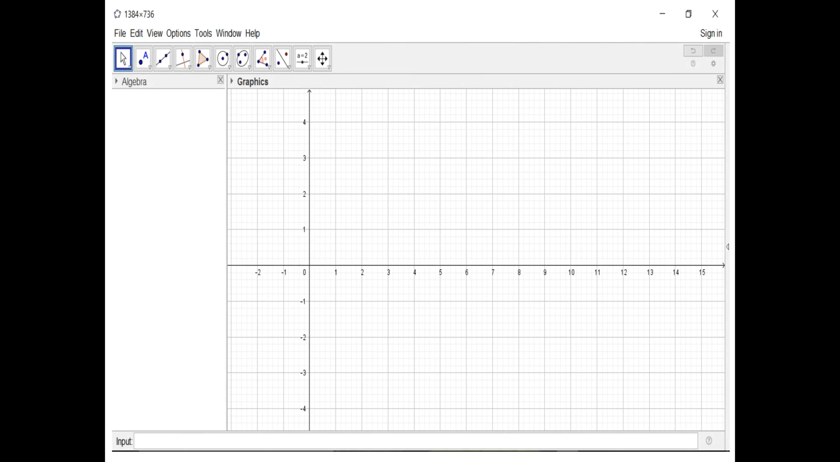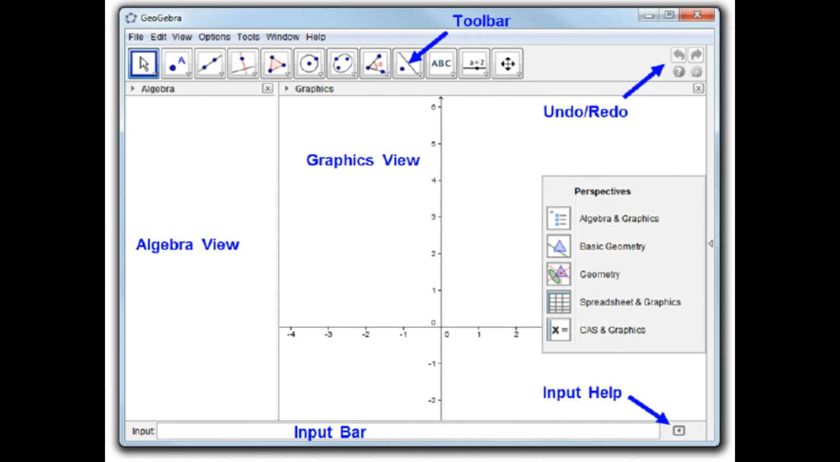Let us have a close look at this layout. It has File, Edit, View, Options, Tools, Window and Help. It has two parts, one in white color, another having the x-axis, y-axis and grid also. One view is called the Algebra View, another is called the Graphics View. Now the top is called the toolbar, where the tools are there. About the tools we will see in the next video. There are Undo and Redo buttons. The left side is called the Algebra View. On the right side is the Graphics View.